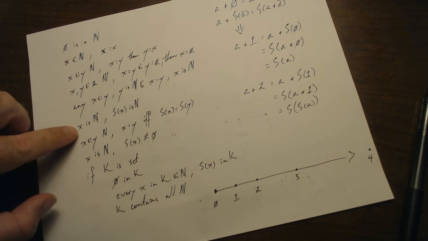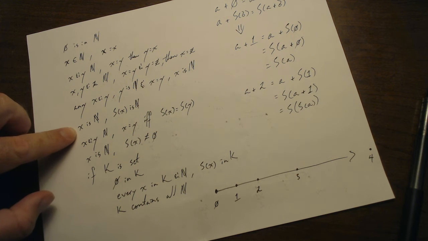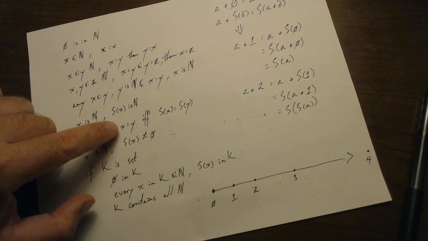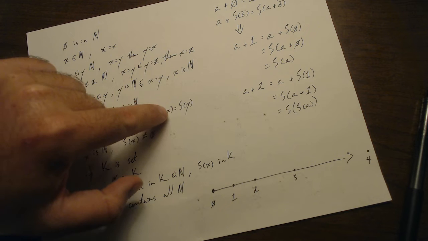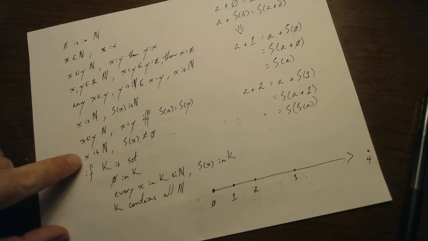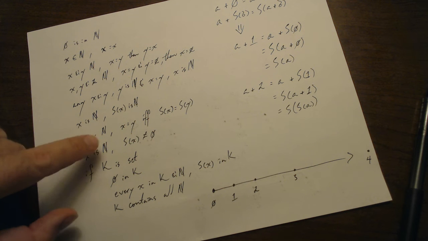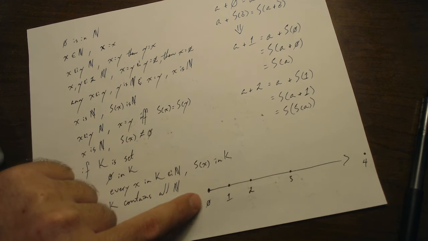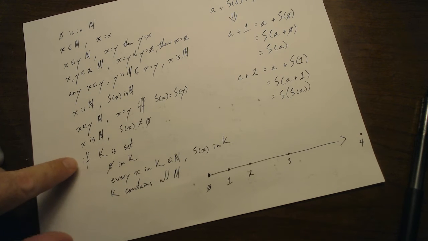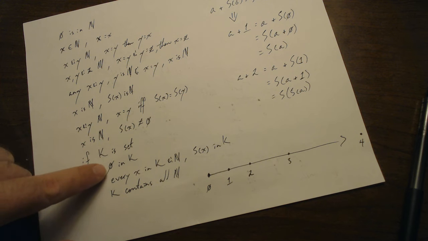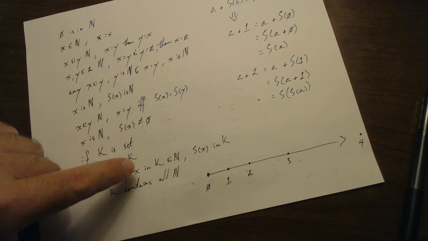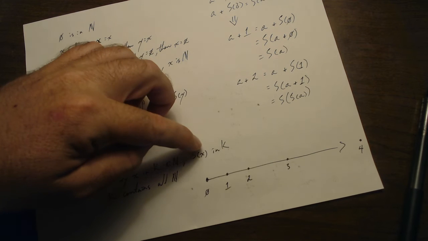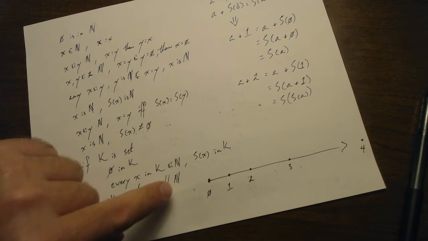Remember, these are all axioms, so these are all just things that for no good reason we must accept and assume. X and y are natural numbers. X equals y if the successor of x is the successor of y. If x is a natural number, then the successor of x cannot be 0, so there's no negative natural numbers. And then if k is some set and 0 is in k, and every x that's in k and the natural numbers, the successor of x will be in k, thus k contains all natural numbers.